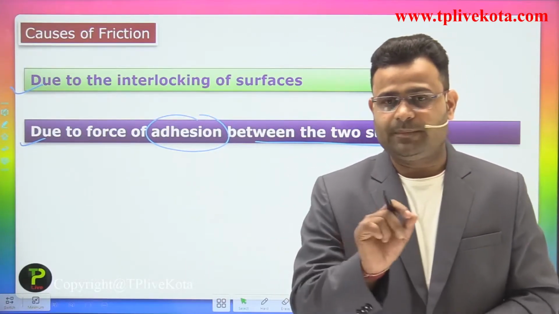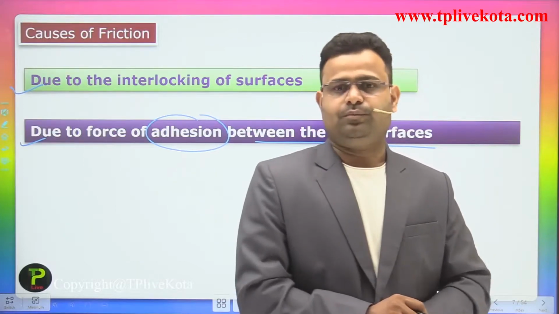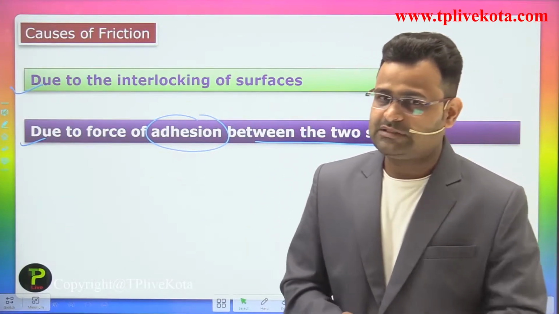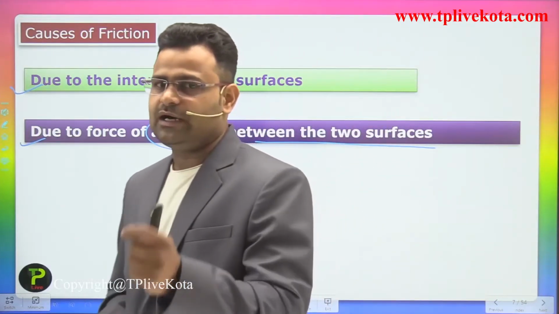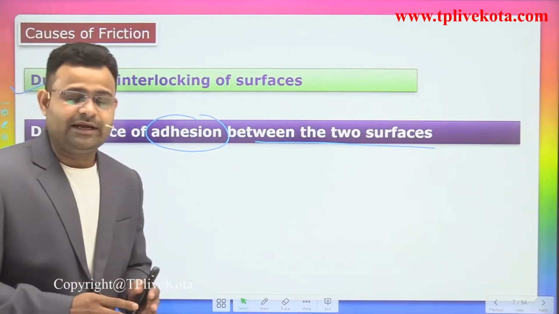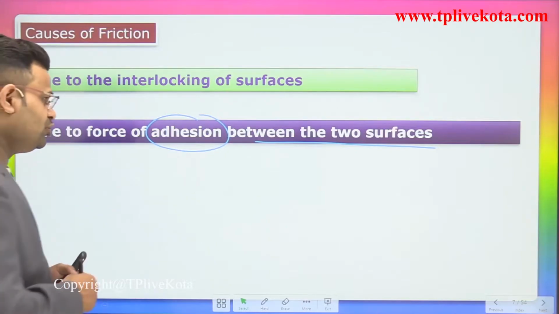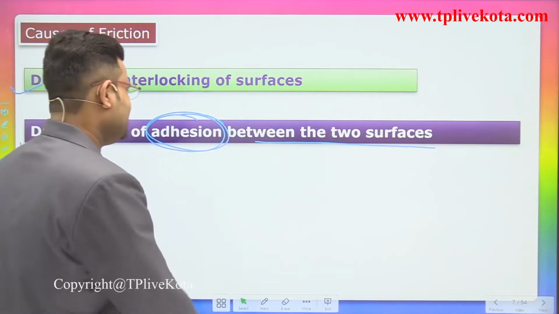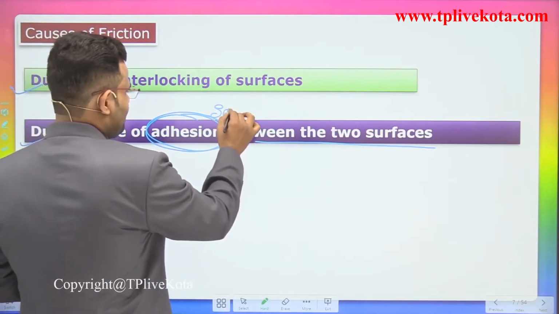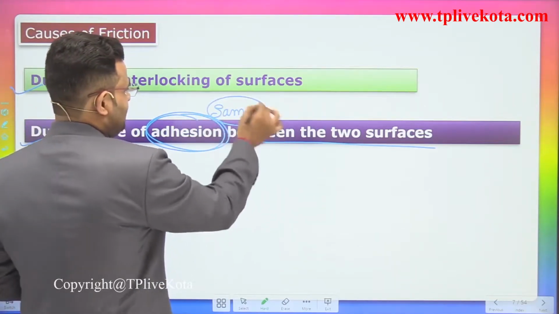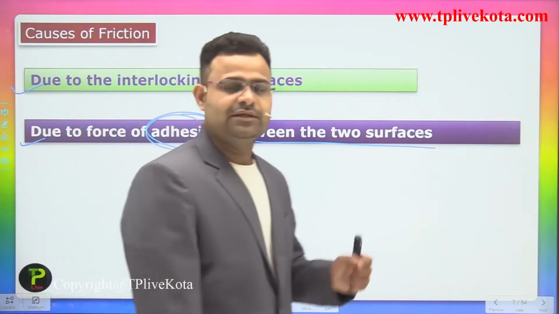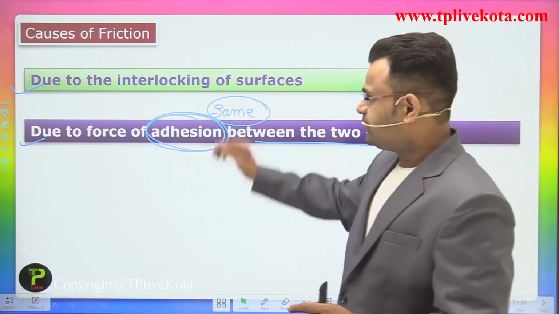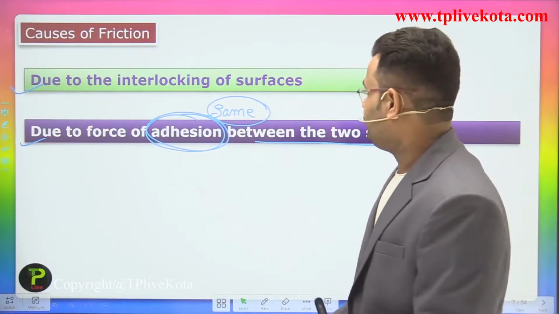If all the material is of the same quality and quantity, meaning all atoms and molecules are of the same nature, that time the force of attraction is called adhesion. Same molecules apply some force of attraction, and that is called the force of adhesion. Okay, and the first one is due to interlocking of a surface.